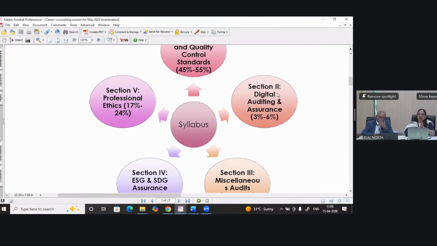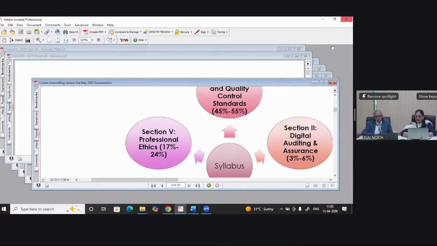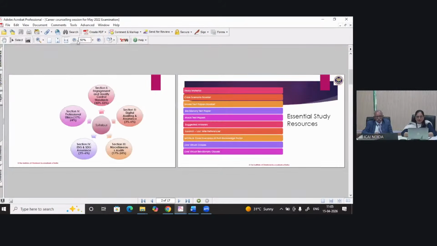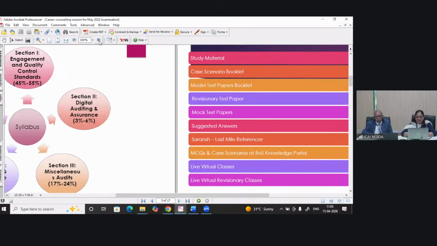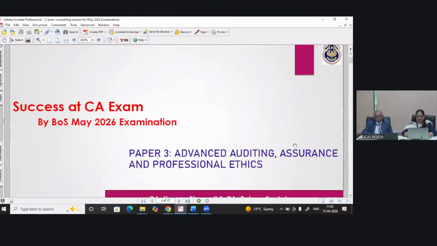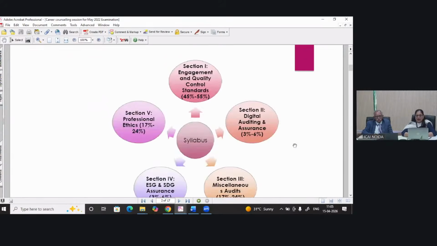And for each and every chapter, there is a prescribed weightage.